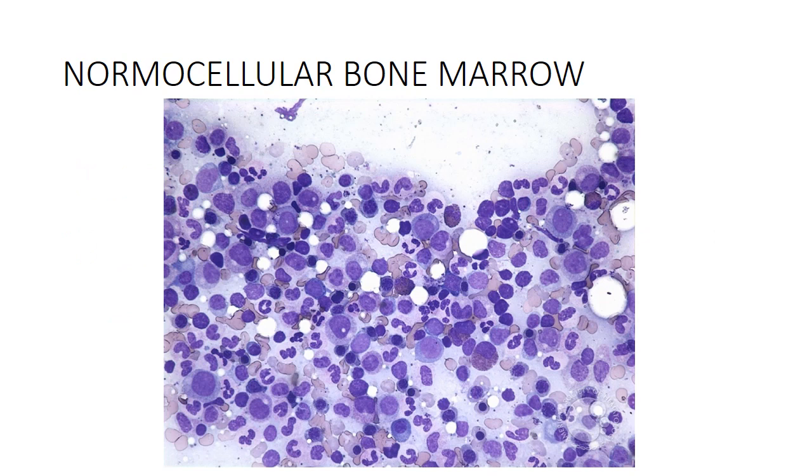Now, this is a normal bone marrow showing a normal amount of hematopoietic cells. These are the erythroid and myeloid precursors and megakaryocytes seen in the bone marrow, and they are in normal amount, that is, usually 30 to 70%.